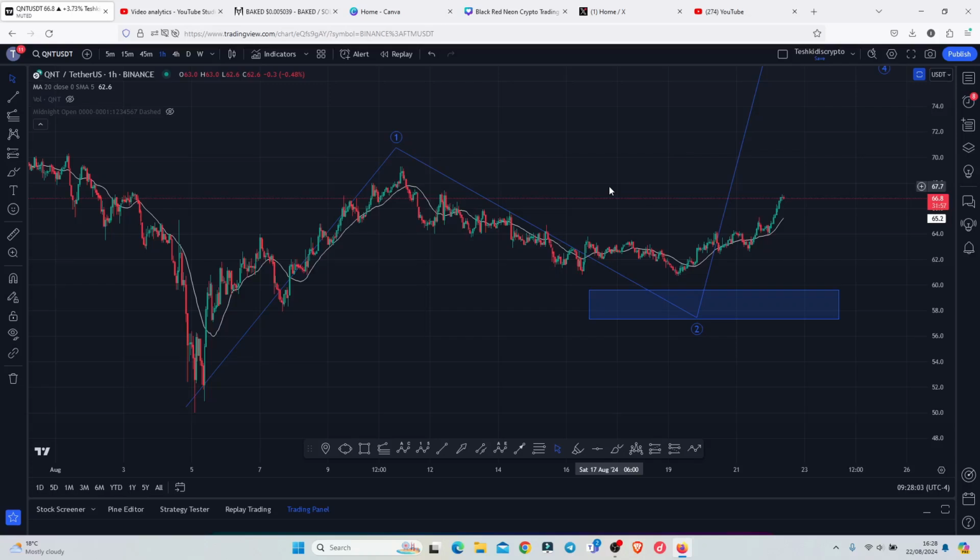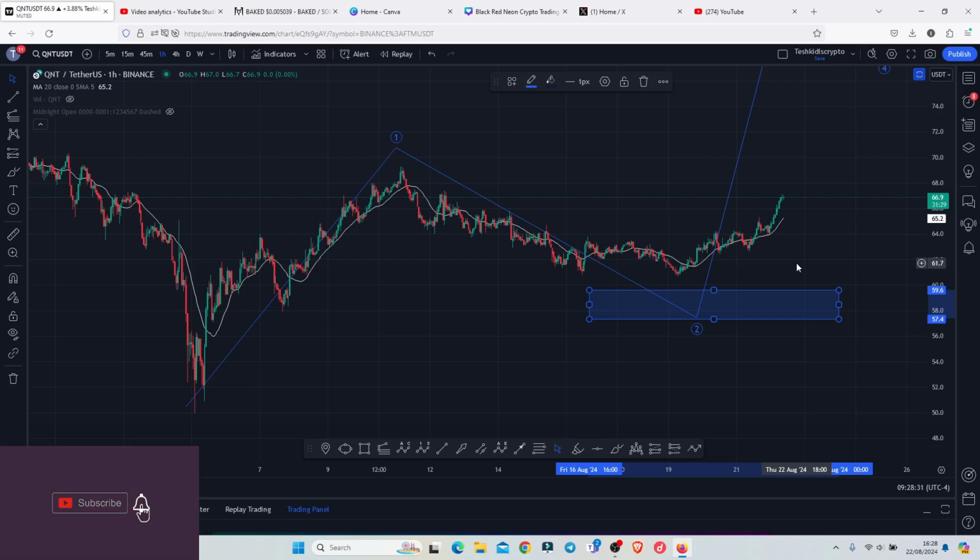QNT's massive breakout is just getting started, and at the time of this recording, QNT is holding above the 20-day MA here on the 1-hour chart, which is now acting as support. We have also continued to hold above our support area between the $59.6 and the $57.4. And on today's video, I will be discussing my breakout target areas, basing my analysis on the Beij structures. So make sure that you stick around till the end of the video.